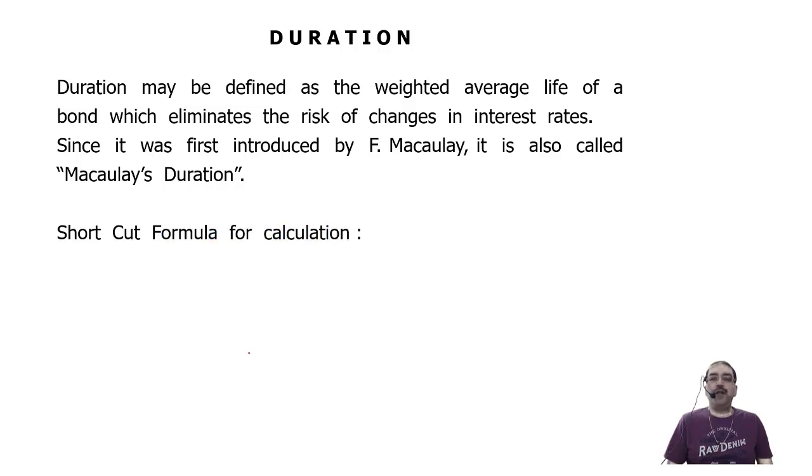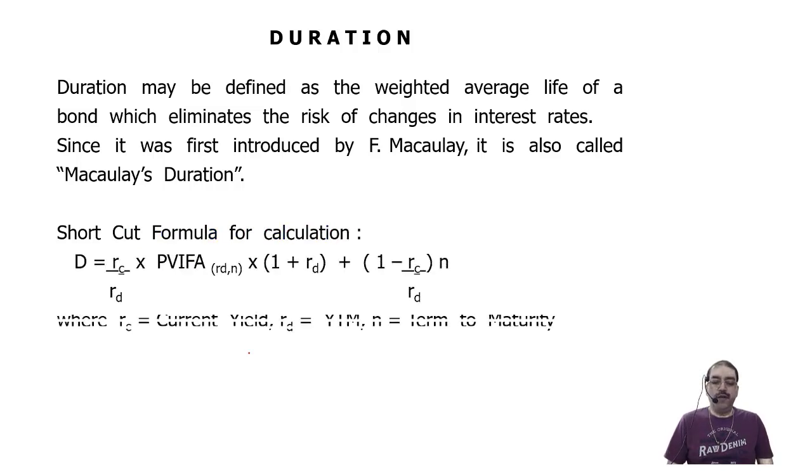There is a shortcut formula that is derived for this calculation, given as D, D means duration, is equal to RC upon RD into annuity factor at RD rate of interest for n years into 1 plus RD, plus 1 minus RC upon RD multiplied by n, where RC is equal to current yield. We have done the concept of current yield in the last lecture. RD is equal to YTM. YTM concept also we have done in the last lecture. N is the term of maturity, that means the number of years.